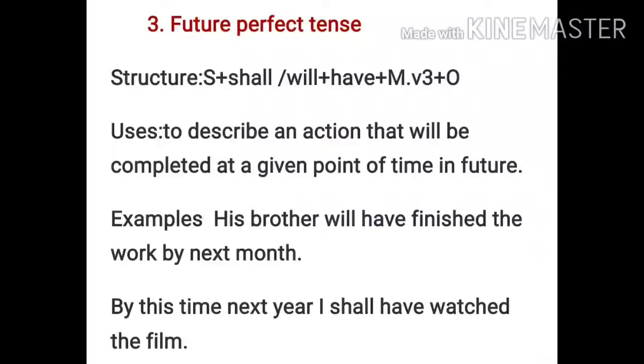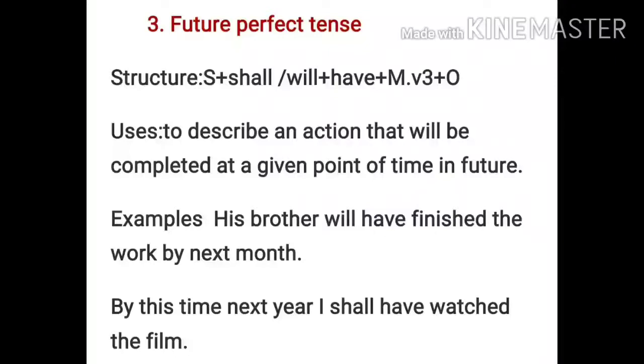Now what are the uses? It is used to describe an action that will be completed at a given point of time in future. For example, his brother will have finished the work by next month. And the next one is, by this time next year I shall have watched the film. So all these are describing an action which will be completed at a given point of time in future.